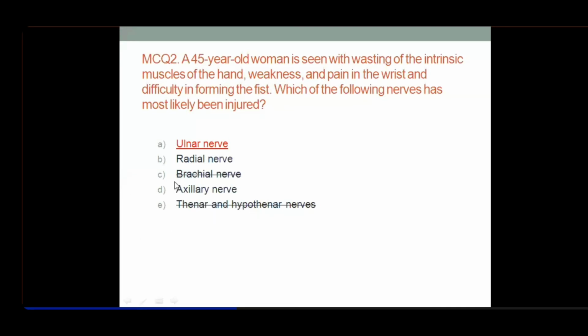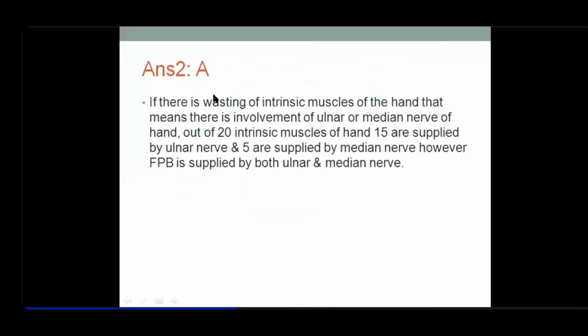They are just artifacts, you can say, distractors. So if there is wasting of intrinsic muscles of the hand, that means there is involvement of the ulnar and median nerve. Out of the 20 intrinsic muscles of the hand, 15 are supplied by the ulnar and 5 by the median nerve. However, flexor pollicis brevis is supplied by both ulnar and median nerve, but not always. It's a rare condition.